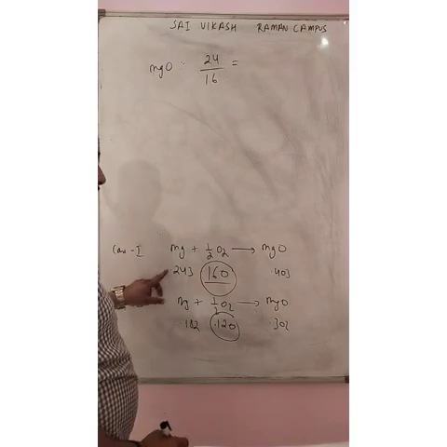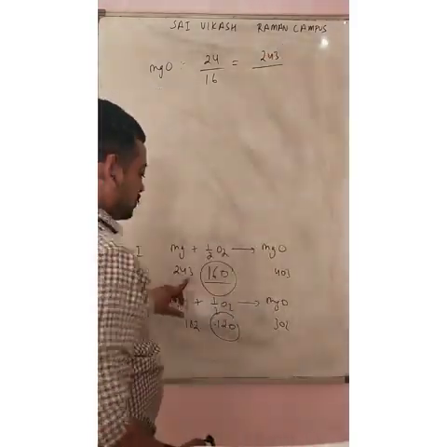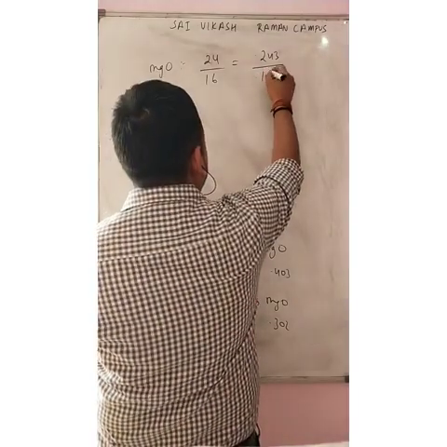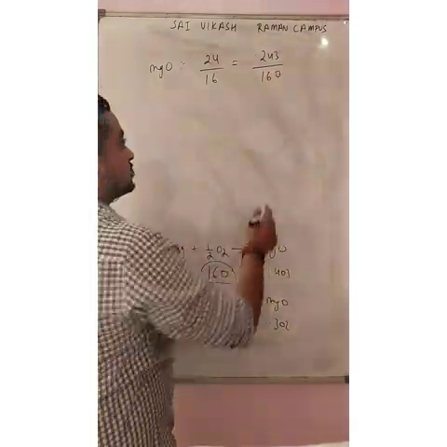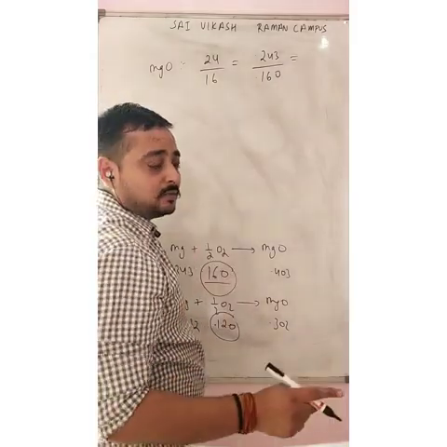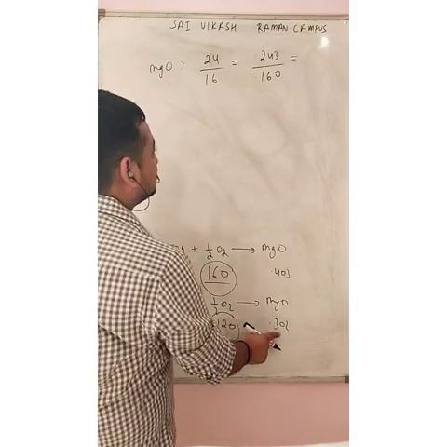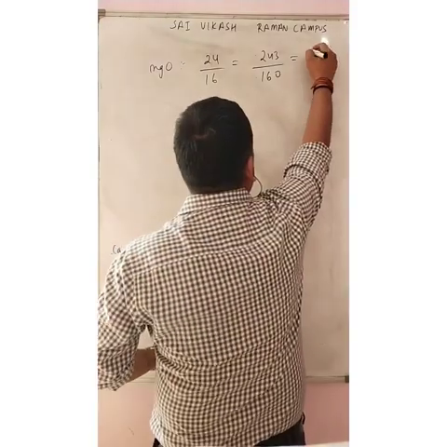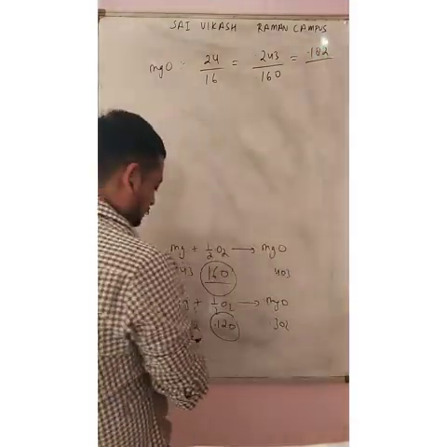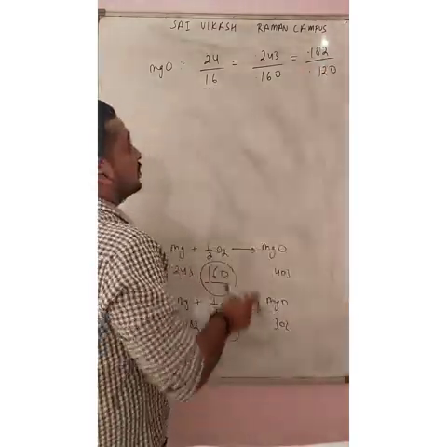For experiment 1, Mg 0.243 upon oxygen 0.160. For the second case, if this value is the same, then the law of definite proportion will be proved. 0.182 Mg and 0.120 oxygen.